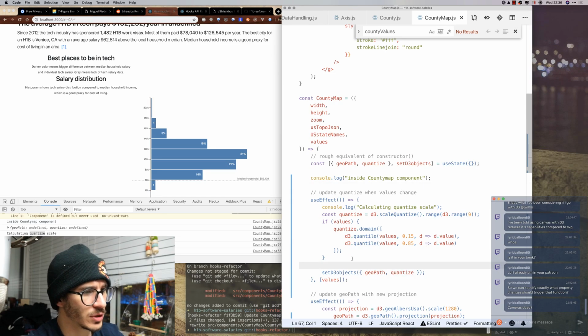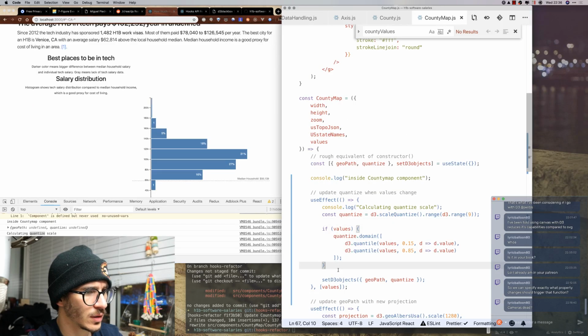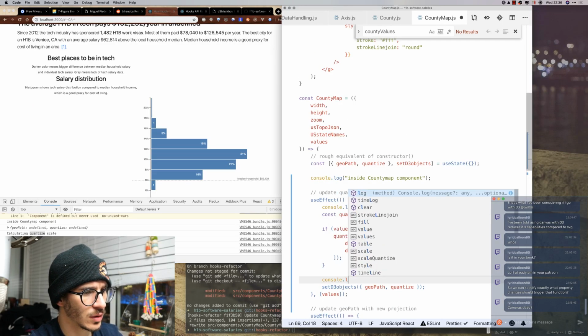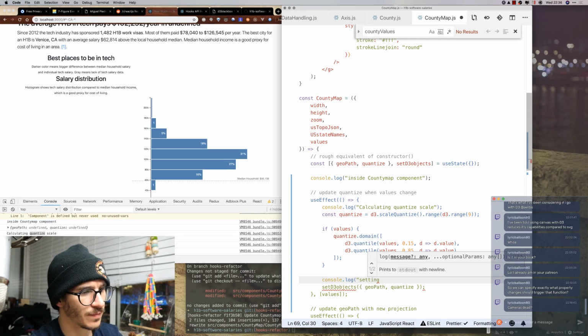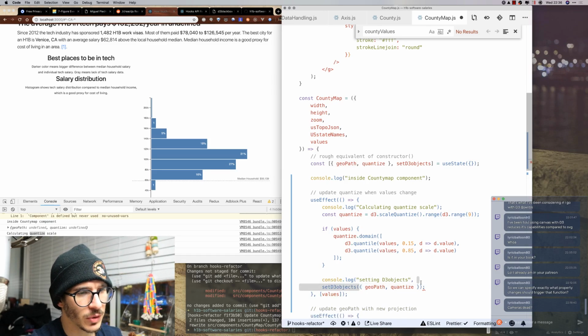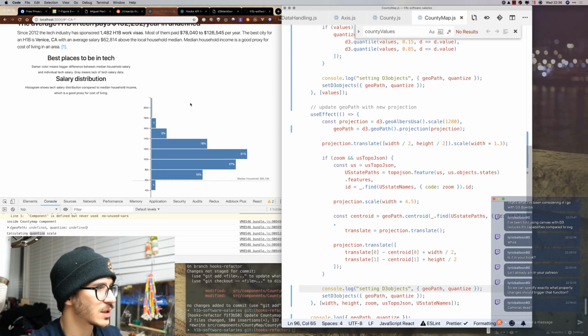Set d3 objects, if values, here let's see, console log, what are we checking? Console log setting d3 objects with all of this stuff, and I think potentially we are overwriting it, which would be a shame. So let's see what's happening.